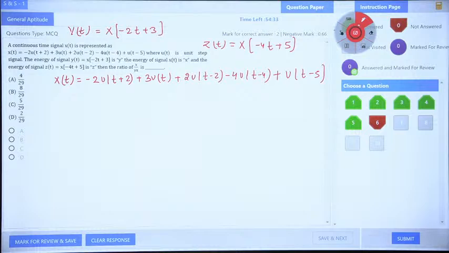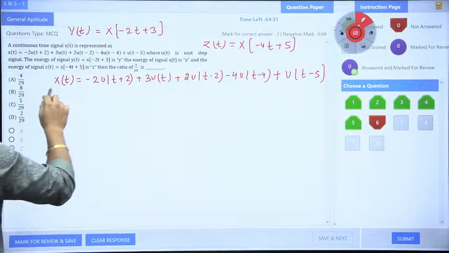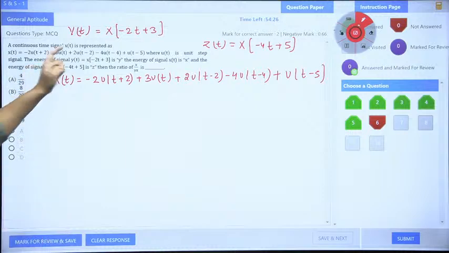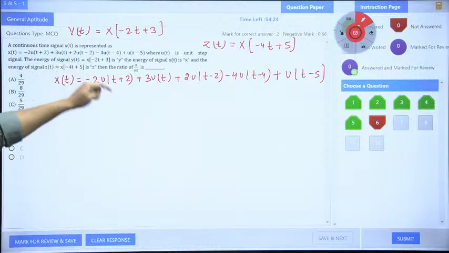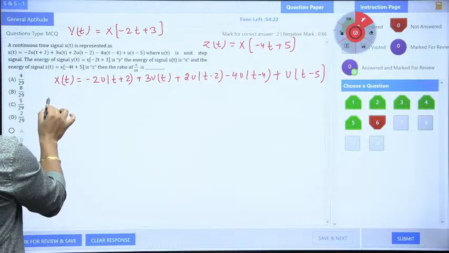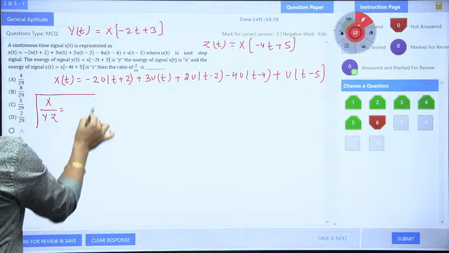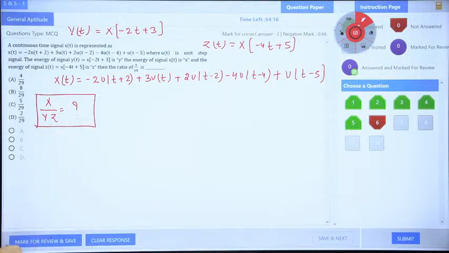Then what is the ratio of x upon y, z? It says that the energy of x(t) is represented by x, the energy of y(t) by y, and the energy of z(t) by z. Then what is the ratio of x upon y and z? This is the only question.